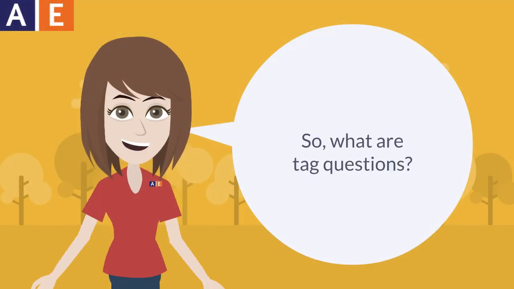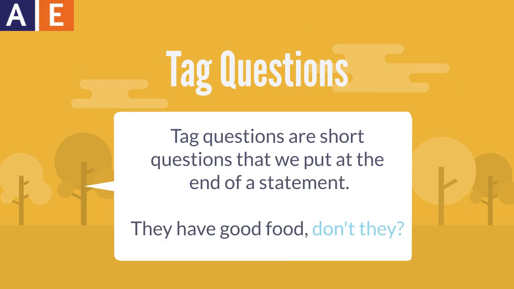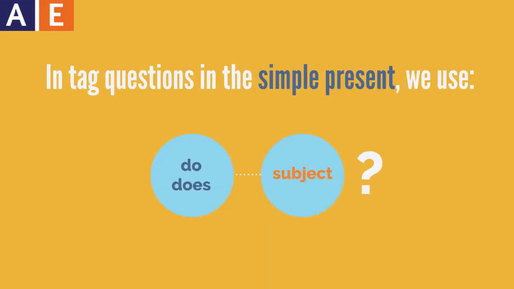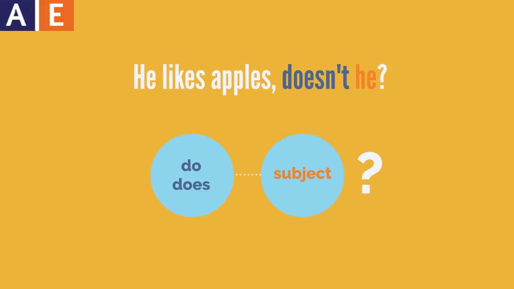So what are tag questions? Tag questions are short questions that we put at the end of a statement. We use tag questions when we want someone to confirm or agree with something that we think is true. In tag questions in the simple present, we use do or does plus the subject. He likes apples, doesn't he?